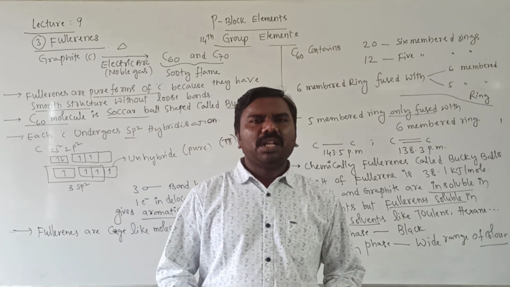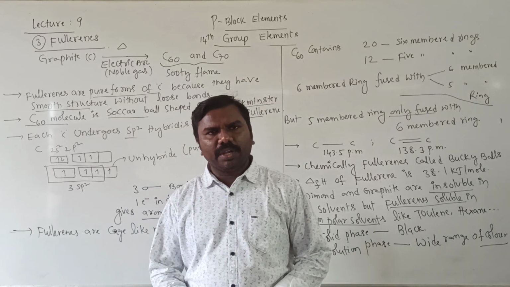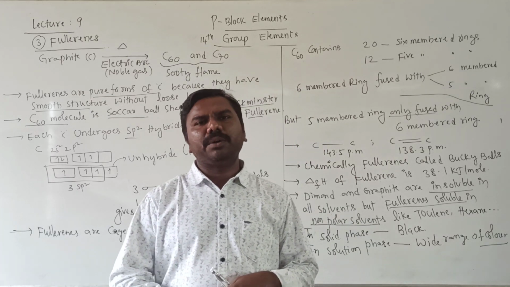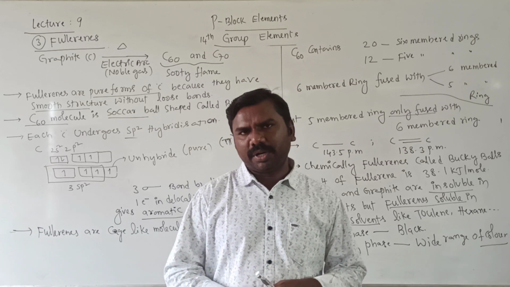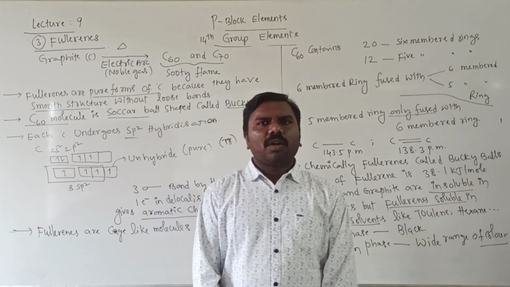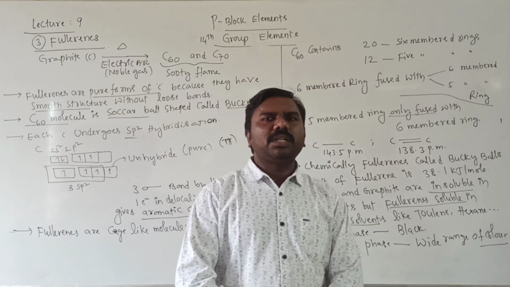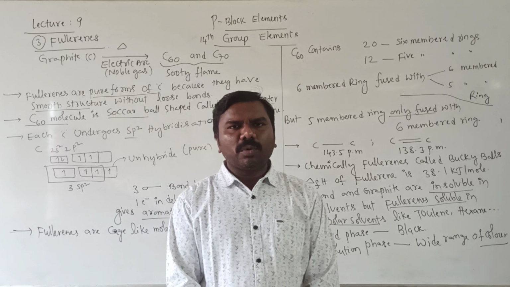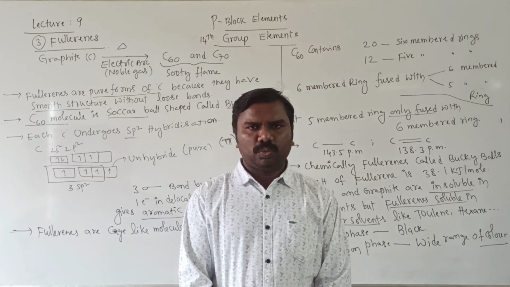So this is about the crystalline allotropic modifications of carbon: diamond, graphite, fullerenes. Comparatively, we need to study these three, very, very important. After that, oxides of carbon. Carbon can show two oxides, one is monoxide, another one is dioxide. Monoxide means CO, dioxide means CO2.